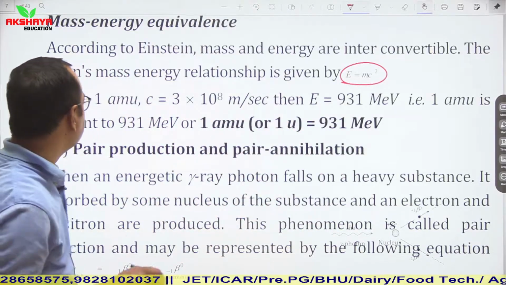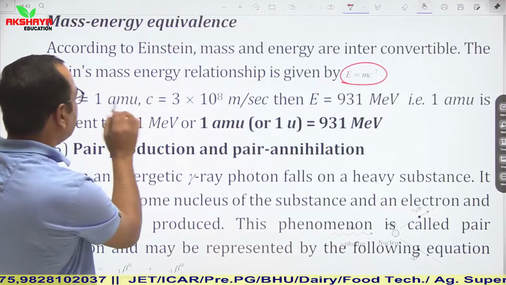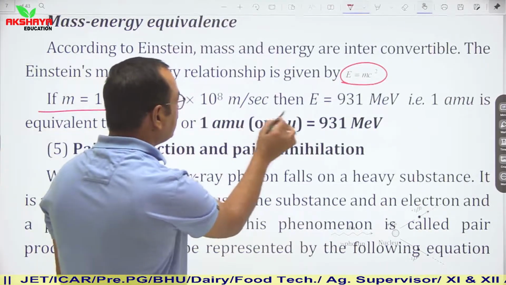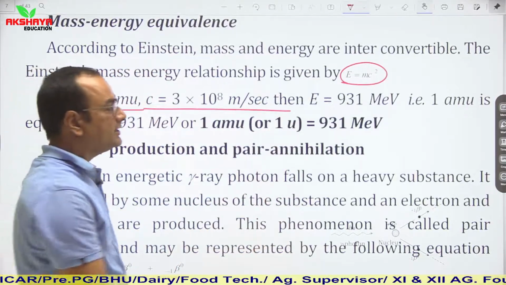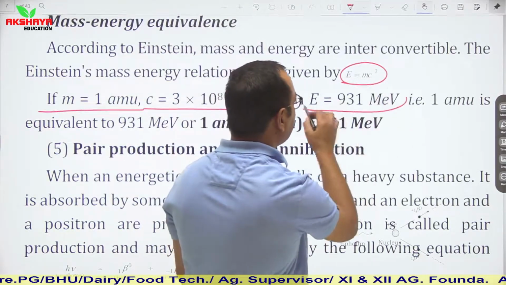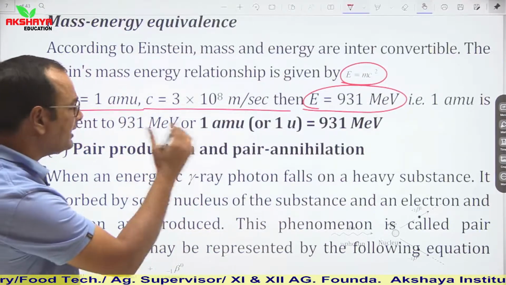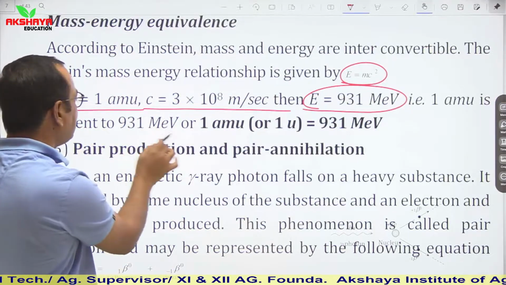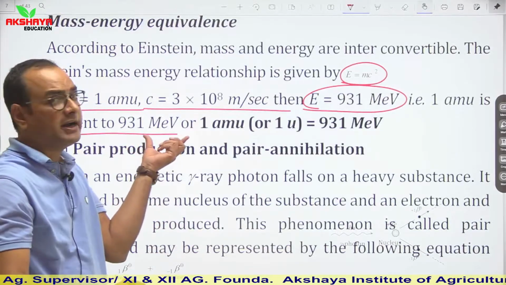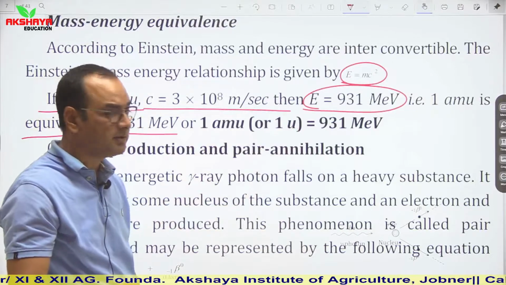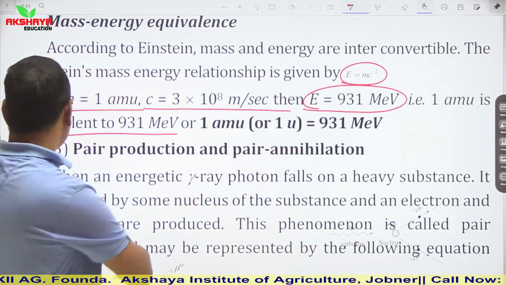So if the mass is 1 AMU and c is the speed of light in vacuum, then the energy is 931 mega electron volt. That is, 1 AMU is equivalent to 931 mega electron volt. So it is very simple.